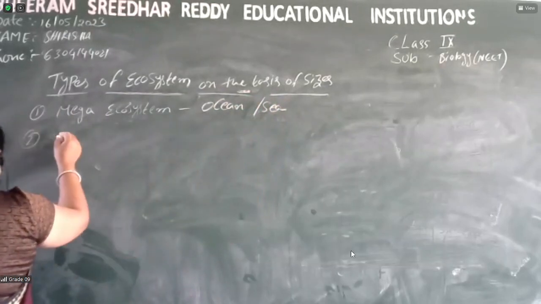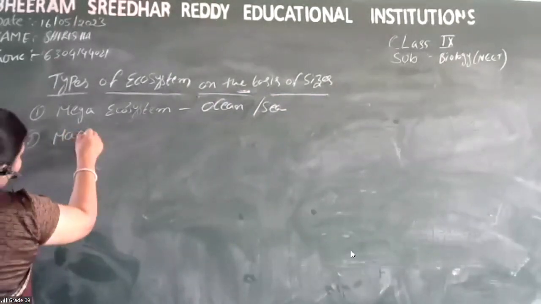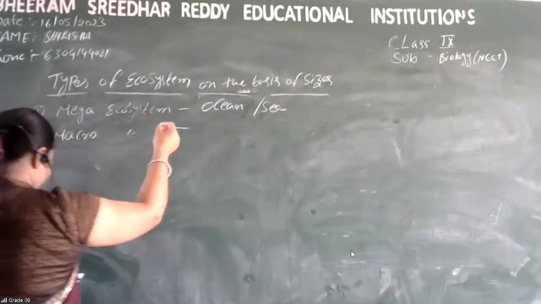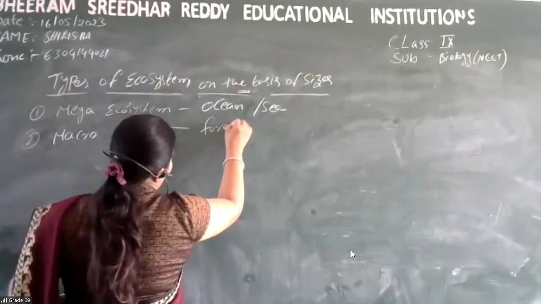Second one is macro ecosystem. It includes forest,